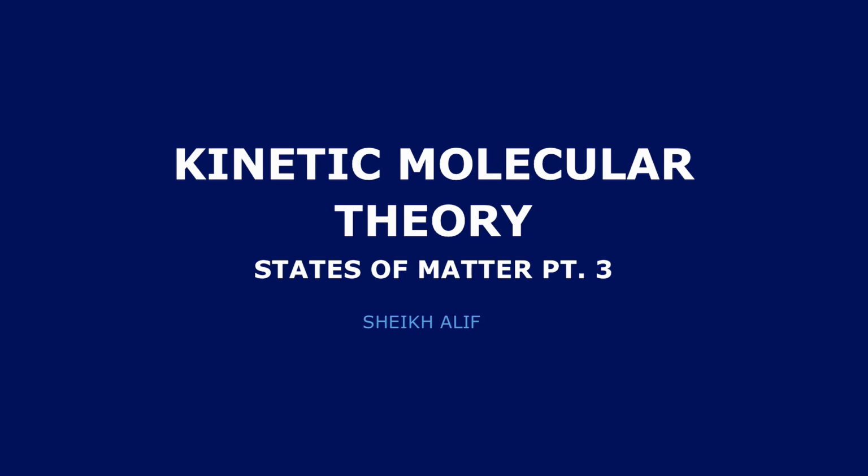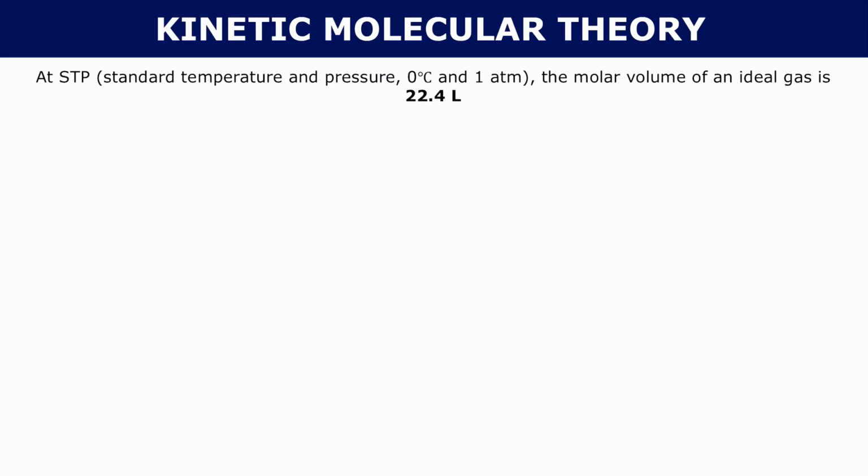Today we're going to be talking about kinetic molecular theory. In the last part, we talked about how ideal gases are going to follow the ideal gas law. And we use the ideal gas law even for real gases. But real gases are going to deviate from ideal gases. And if you wanted evidence of that, you could look at this.